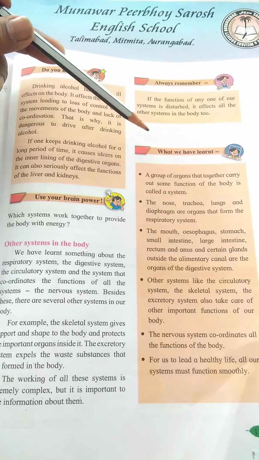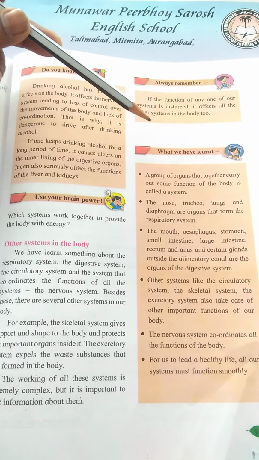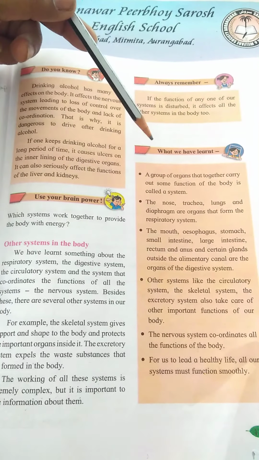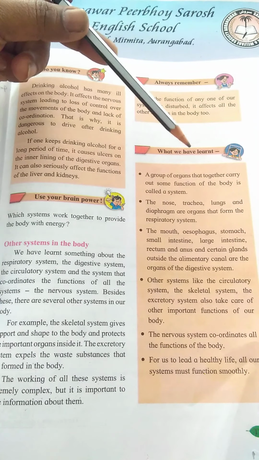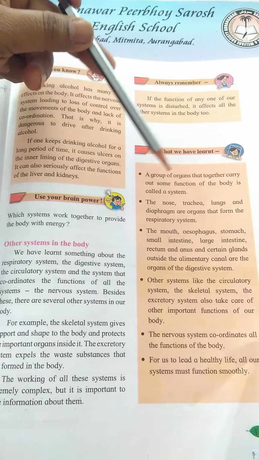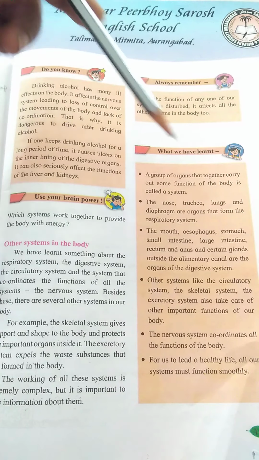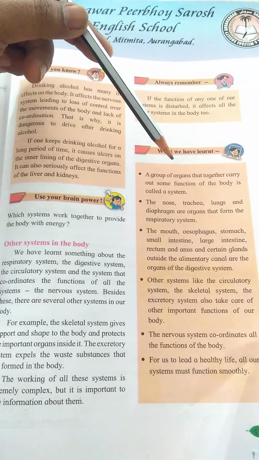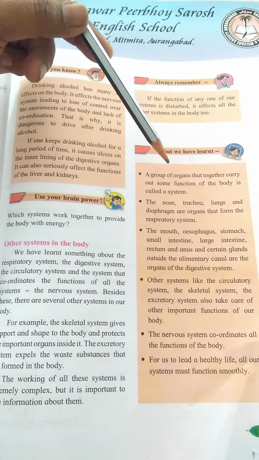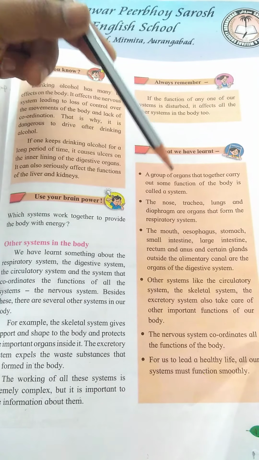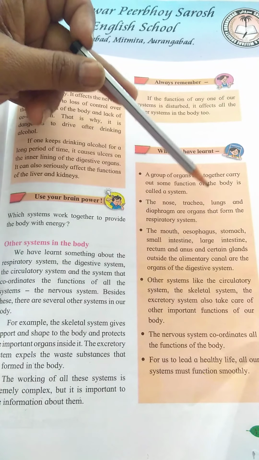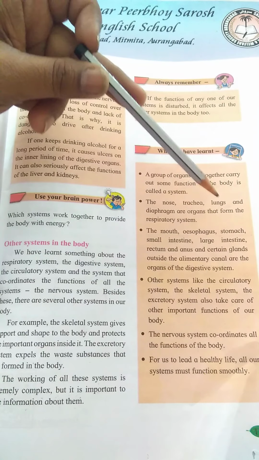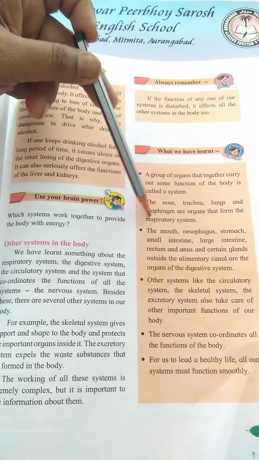Now, what have we learnt in this lesson? We'll just do a review. A group of organs that together carry out some function of the body is called a system. The nose, trachea, lungs, and diaphragm are organs that form the respiratory system.